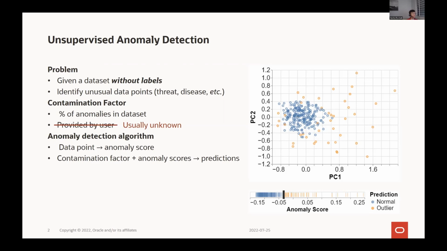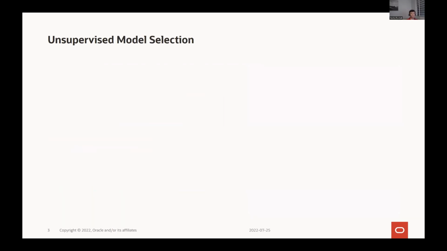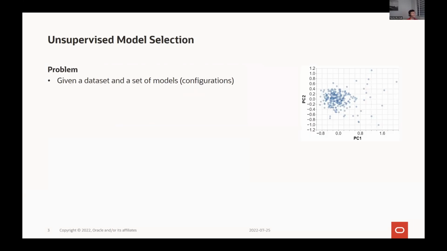Nevertheless, there are a large number of different machine learning-based anomaly detection methods out there. But this, of course, is itself its own problem. How do you know which one of them you should use for your given dataset? In this case, we're given a particular dataset and a set of models, or even a set of hyperparameter configurations for a single model. And our goal now is to choose the best one.